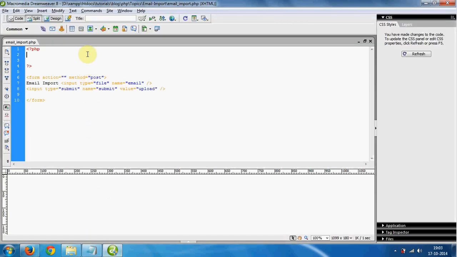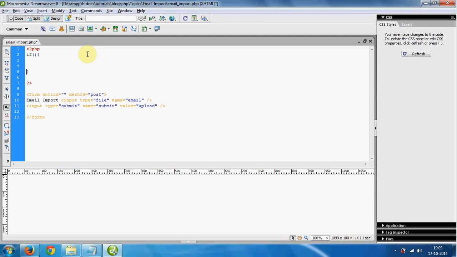So first thing is to create an if-else that tracks if the submit button has been clicked. So if isset $_POST submit, and now reading the name of the file, that's email.